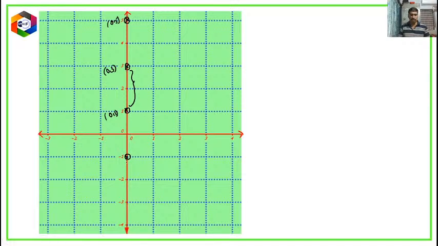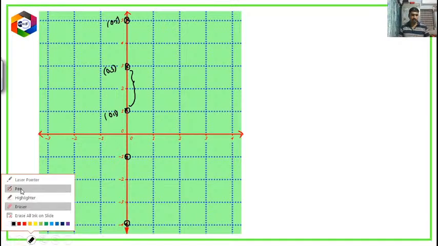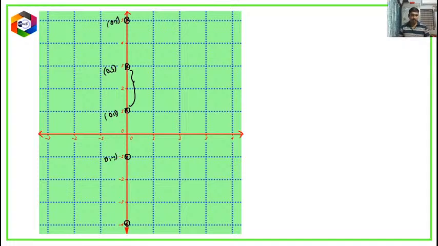Suppose I am going to take 2 points likewise. So this is 0 comma minus 1. This is 0 comma minus 4. Now what would be the distance between these 2 points? No doubt at all. Minus 4 minus of minus 1, which is minus 3. So the distance is 3. Or subtract minus 4 from minus 1.